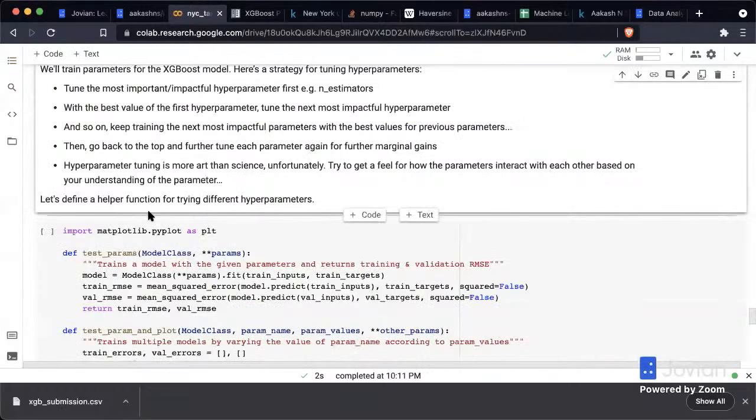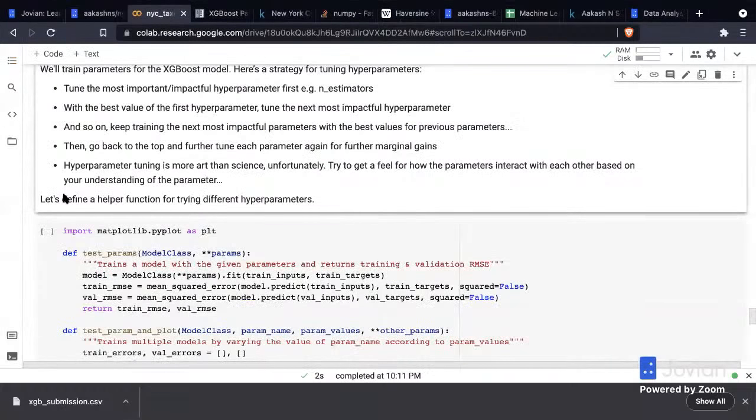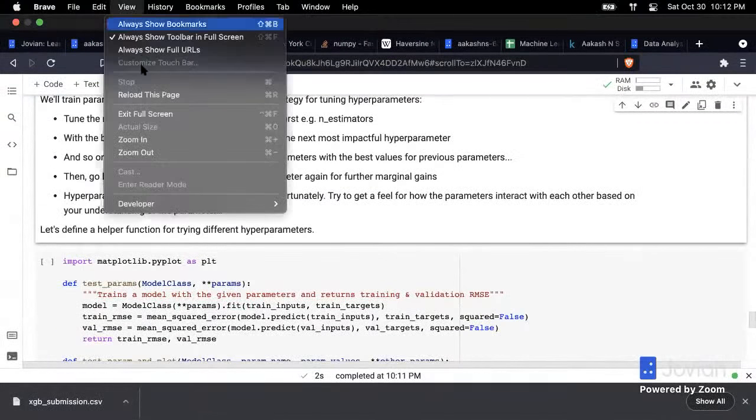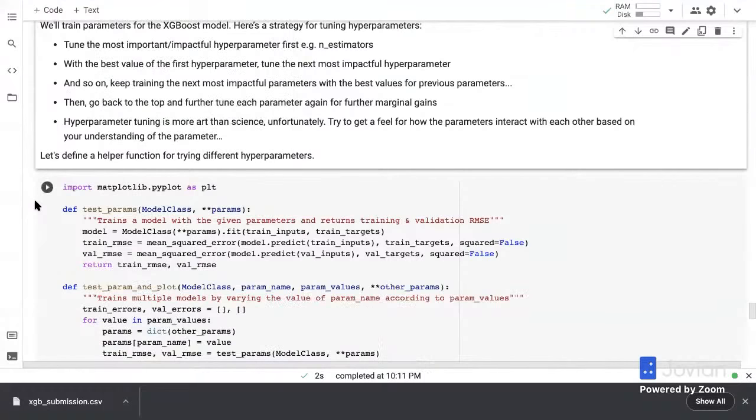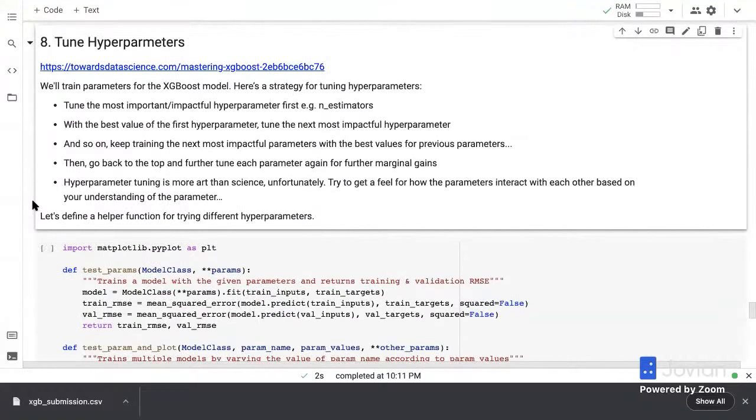So the next thing we're talking about is tuning hyperparameters. Unfortunately, it is more of an art than a science. There are some automated tuners available, but they will typically try a whole bunch of things like grid search and take a long time. You ultimately have to train a lot of models and build some intuition about what works and what doesn't. But I'll try to give you a couple of tools here that you can use.